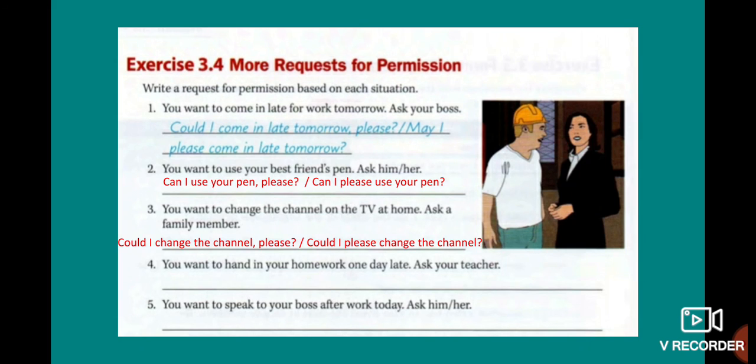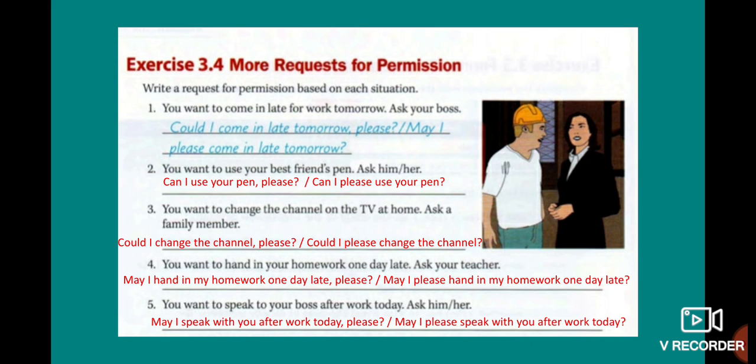Number 4, you want to hand in your homework one day late. Ask your teacher. Okay, may I hand in my homework one day late, please? Or may I please hand in my homework one day late? Both options are possible. Number 5, you want to speak to your boss after work today. Okay, the request, may I speak with you after work today, please? Or you can say, may I please speak with you after work today? Okay, so both are possible.